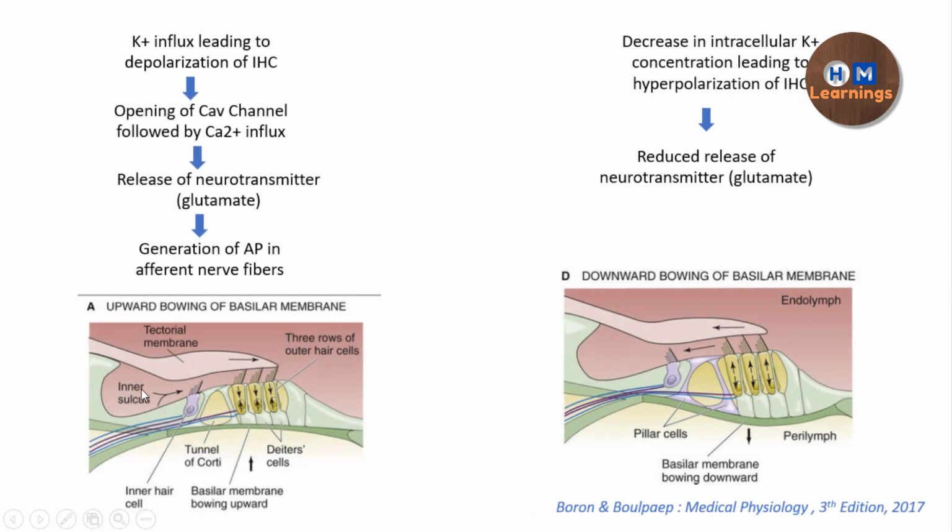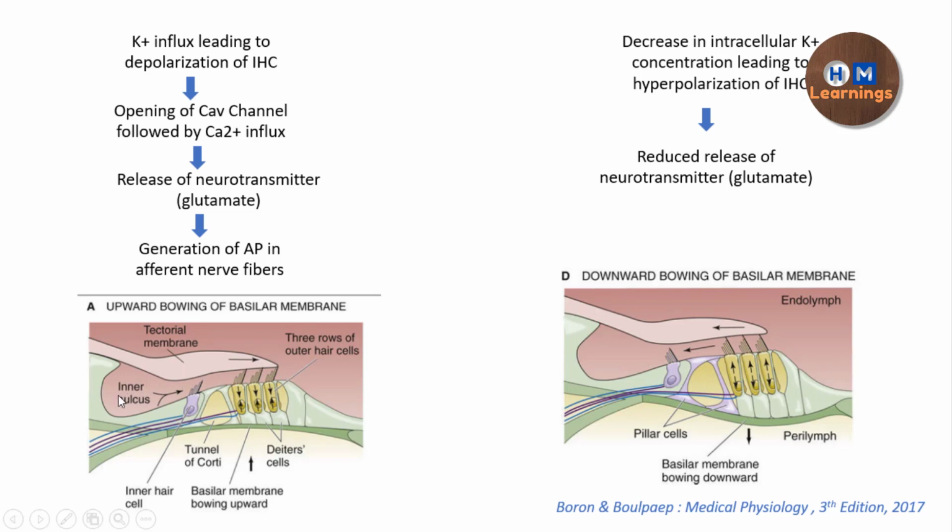You can see here that there is an upward movement of the basilar membrane, which is going to cause a depolarization of the outer hair cells, and there will be contraction of the outer hair cells, and due to this the endolymph is moving within the tectorial membrane towards its tip.